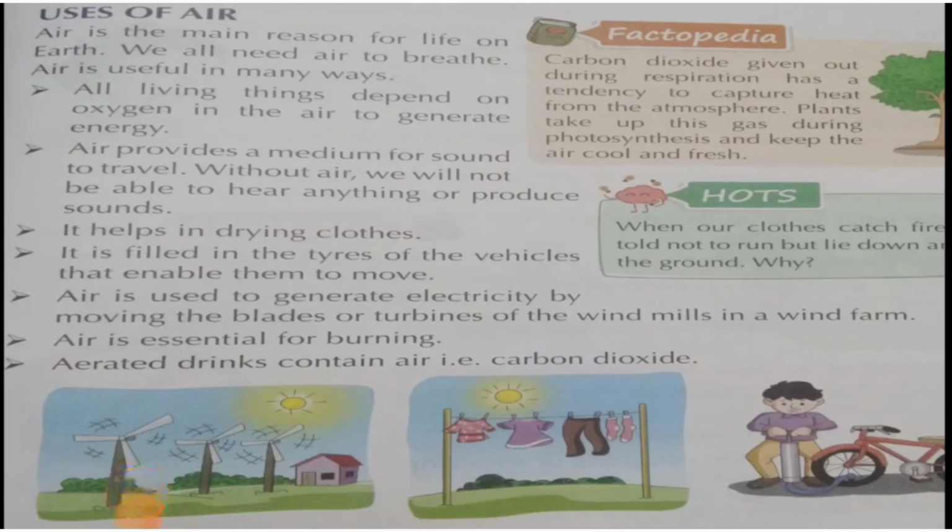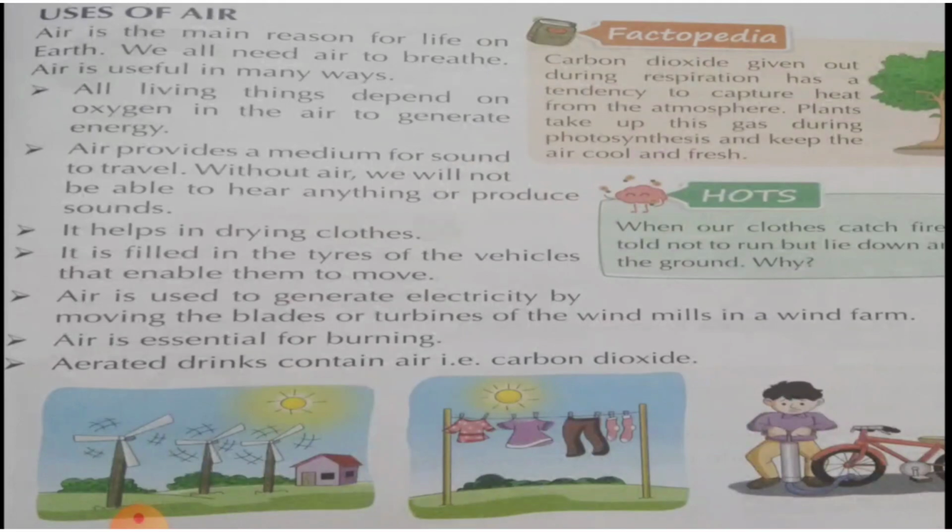Uses of air. Children, just now we learned what air is and what its composition is. Now we shall see the uses of air. Air is very useful. Air is the main reason for life on the earth. We use air in many ways. Let us see now. The first one: all living things depend on oxygen in the air to generate energy.